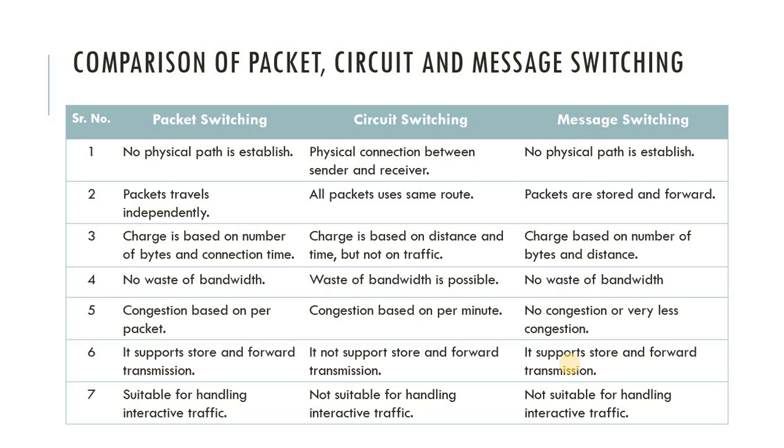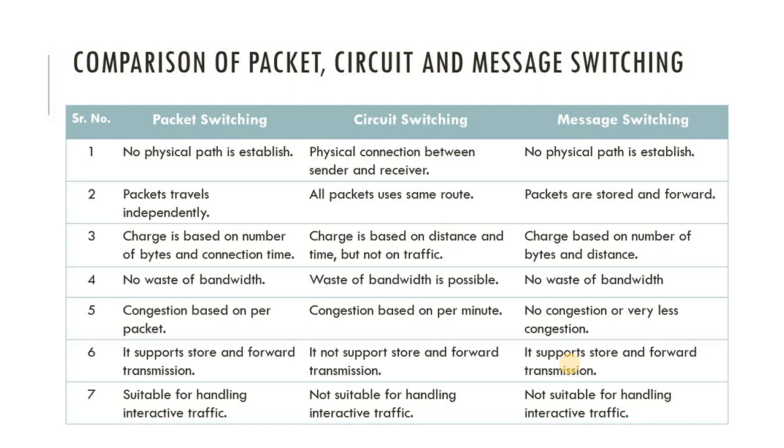The fourth one is no waste of bandwidth in packet switching, because all the packets travel independently. In circuit switching, waste of bandwidth is possible because all packets use the same route, so other routes may be free and not used by the packets. While in message switching, there is no waste of bandwidth because packets are stored and then forwarded.